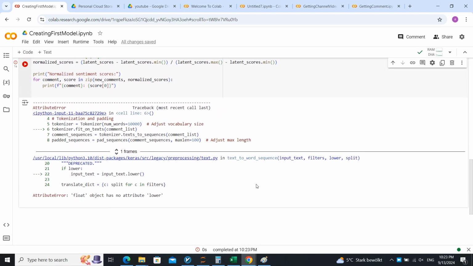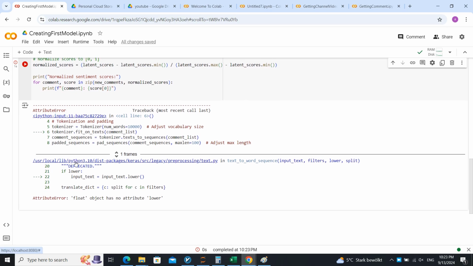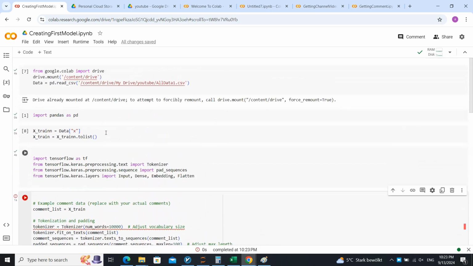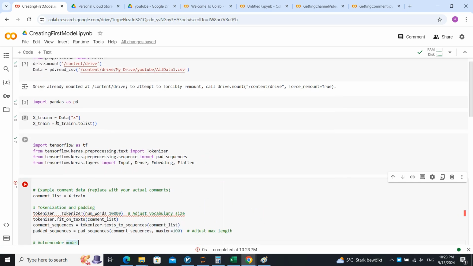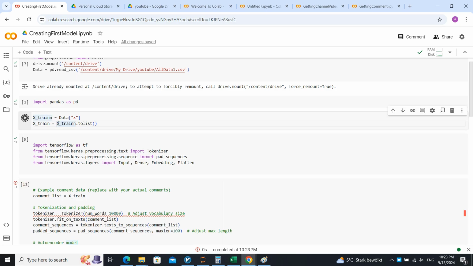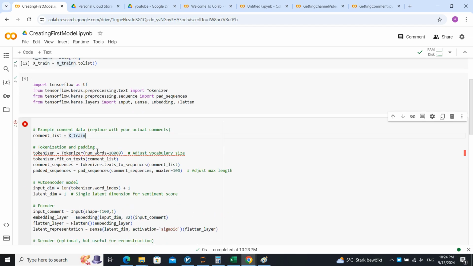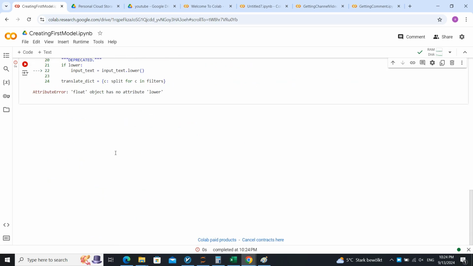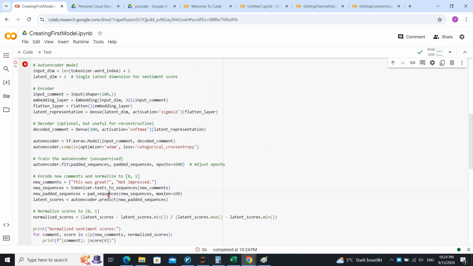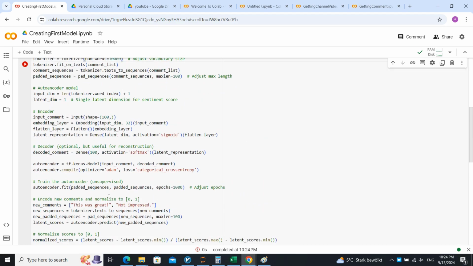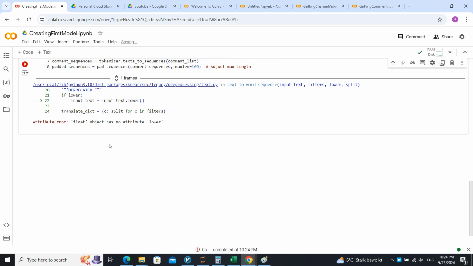Okay, we have a problem. Float object has no attribute lower. Fit on text comment list. Why comment list? We gave it the train data, right? And what is the problem? Let's make this lower. No, the problem wasn't that. Okay, we just have to find out what the problem is.